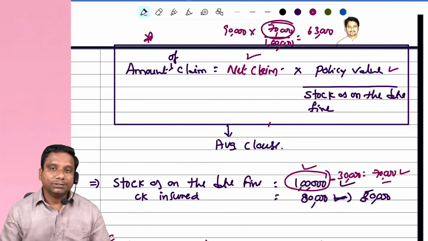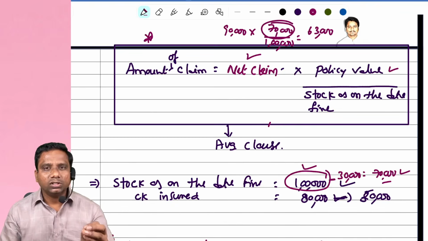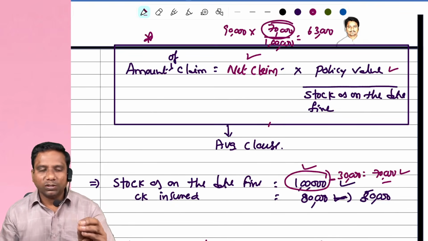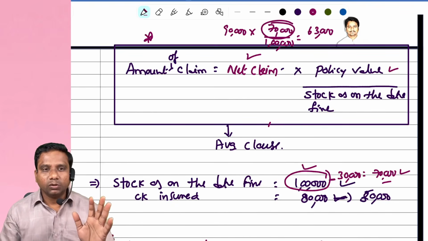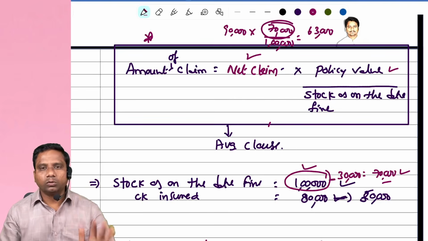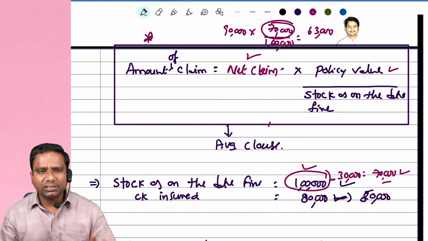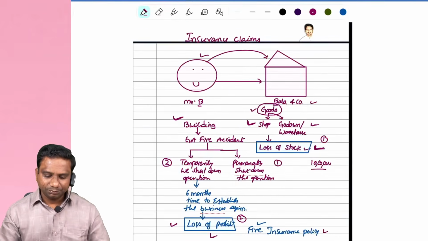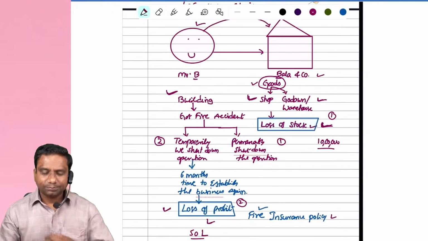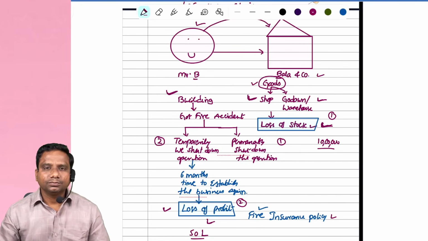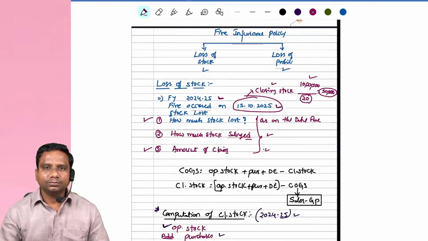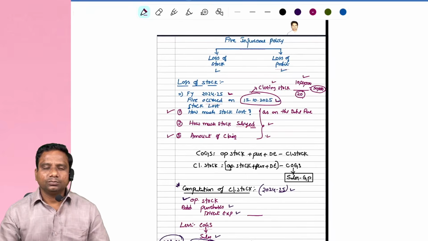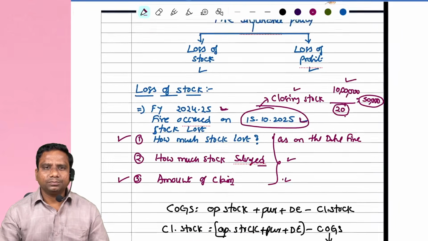Is it clear, students? So, pause the video. Try to refer to the concept once. The concept is very important. After that, we can try to solve the problems. Is it clear, students? Yes, sir. So, observe this concept once.